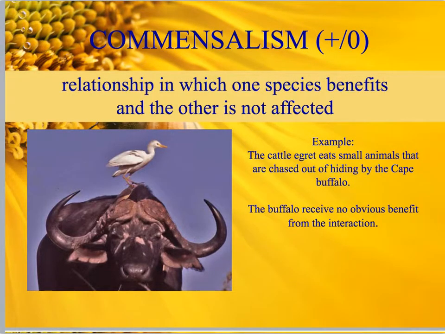The second type of symbiotic relationship is called commensalism. This is a relationship in which one species benefits and the other is not affected. This means that they're not being helped, but they're also not being harmed. One example is the cattle egret, which is the bird that sits on top of the buffalo. The bird is going to eat small animals that are chased out of hiding in the grasslands as the buffalo walk around the grasslands. The buffalo is not getting helped by this, but is not getting harmed by a little bird sitting on its back.